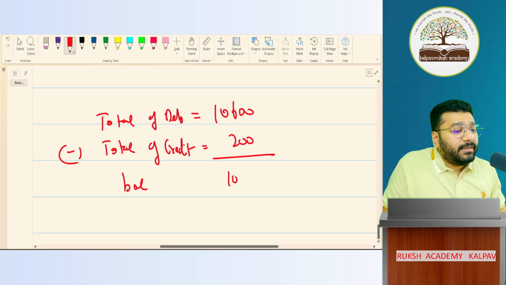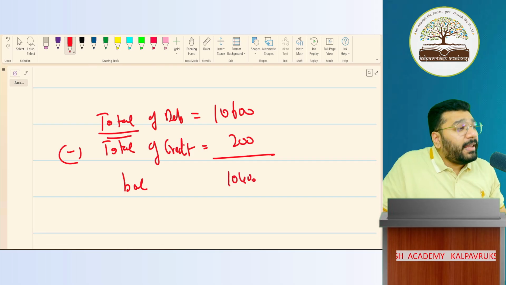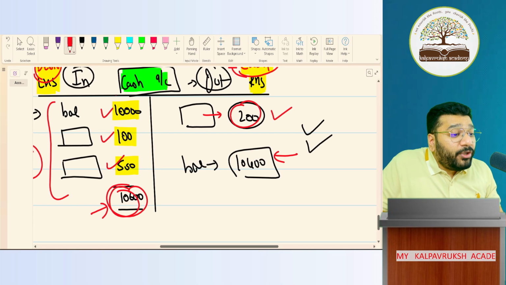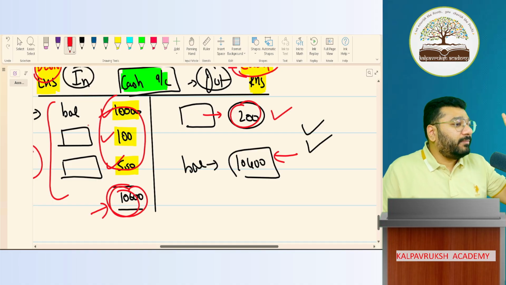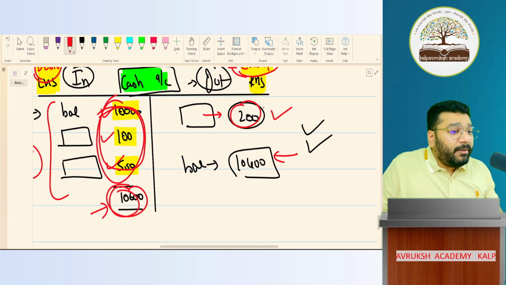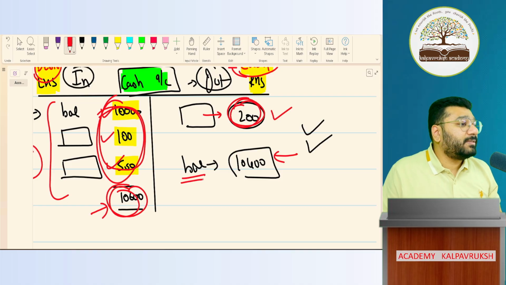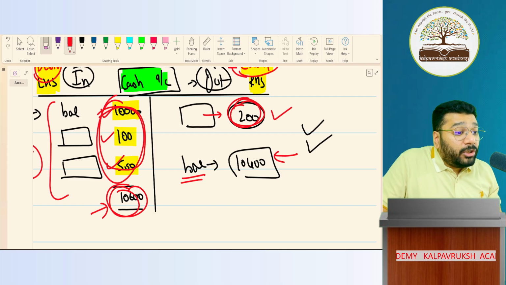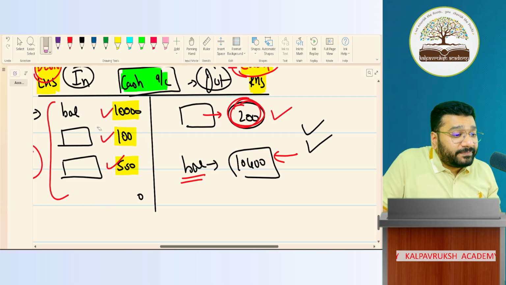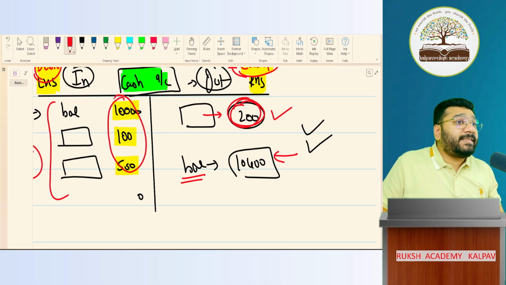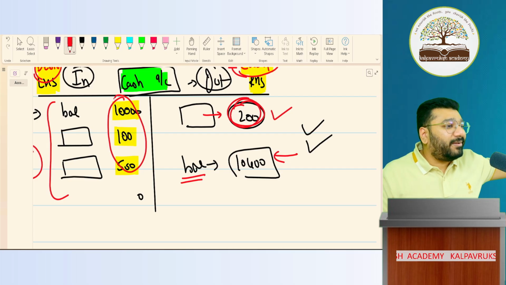How much? 10,400. By total, I don't mean this total. Total means whatever you added together, that I'm talking about. So this total and this total, we have to minus from each other to get this balance. Got it, not got it? I'm not talking about the total that I've done here. You forget this. So when I meant total, what did I say? All the items that you record on the debit side. The totaling of that is what I meant here. Got it, not got it?